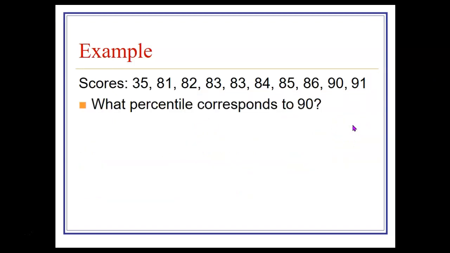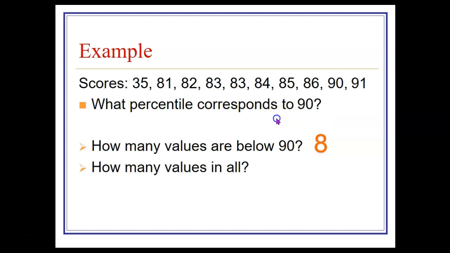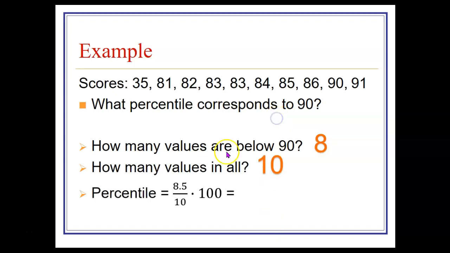Okay, let's try another one. What percentile corresponds to 90 in this set of scores? How many values are below 90? 1, 2, 3, 4, 5, 6, 7, 8. How many values are there in all? Well, still 10. So for the percentile, we take 8.5 divided by 10 times 100. That comes out to be 85. So the 85th percentile.